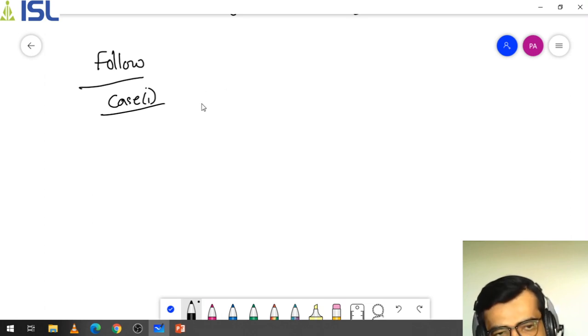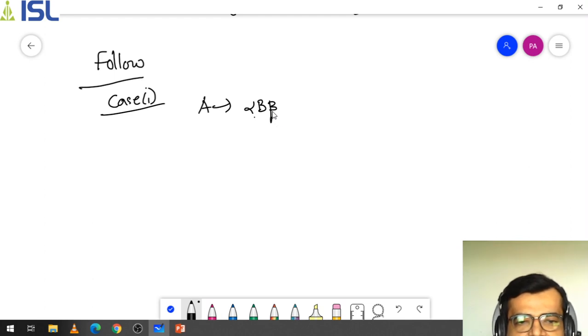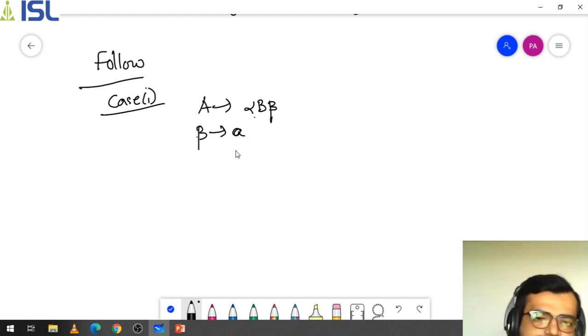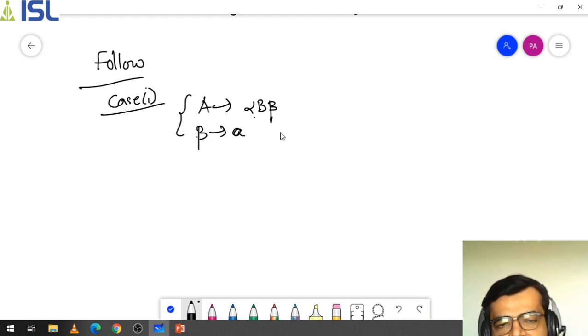Consider a production A as alpha B beta. This is one kind of production which we have taken. Now, in order to perform follow, for example, there is another production where beta gives the value A. This is the set of productions we have taken. Now if I want to perform follow of B,